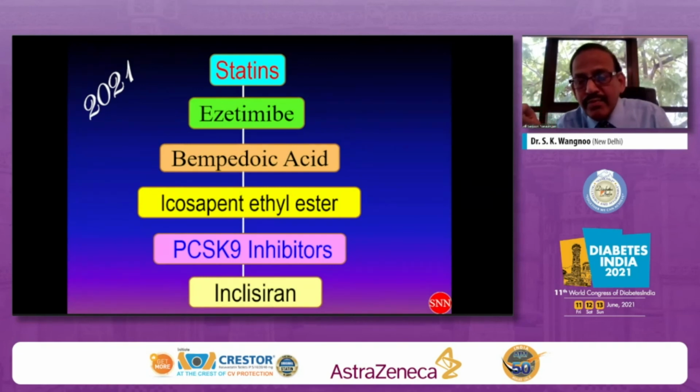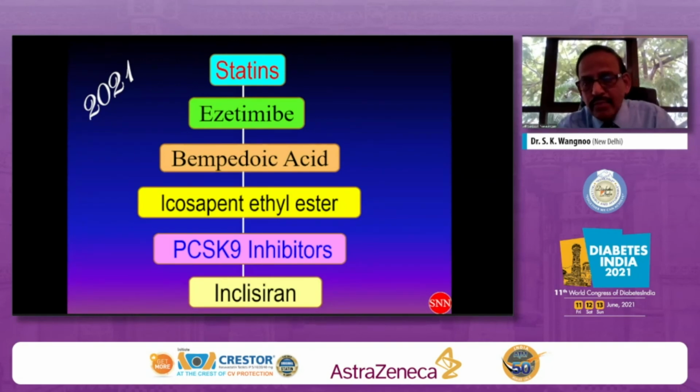You may get only about 15 to 20 percent reduction of LDL cholesterol over and above statin. But when you use a PCSK9 inhibitor, nearly 60% reduction of LDL cholesterol can be achieved. That's the only drug which is available in our country, which I actually had given the prescription for my patient, for which he is not willing to take it because of cost factor. Of course, I need to wait for bempedoic acid to arrive into the market. We need to wait for icosapent ethyl to be used in our patient with hypertriglyceridemia.